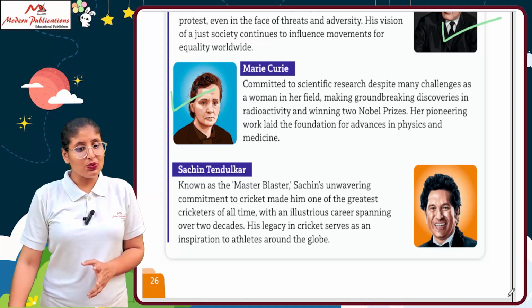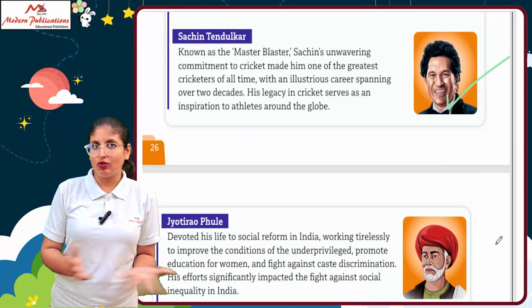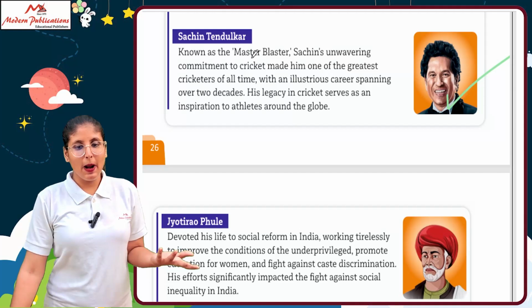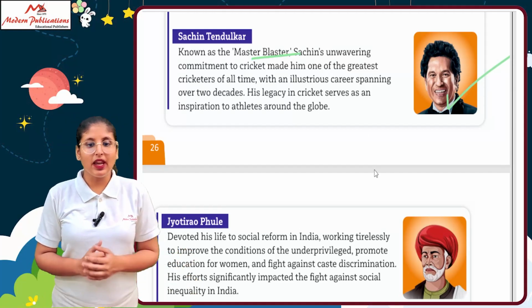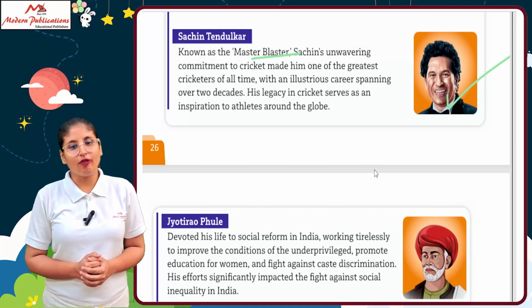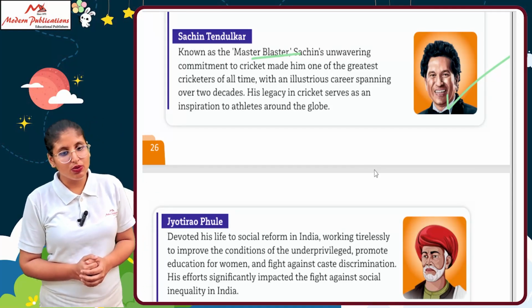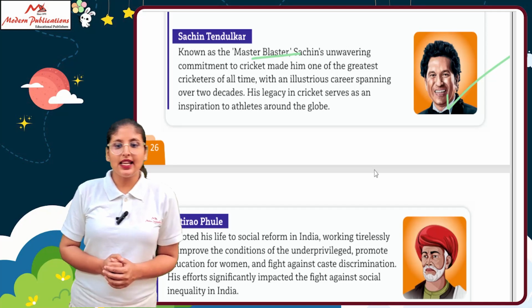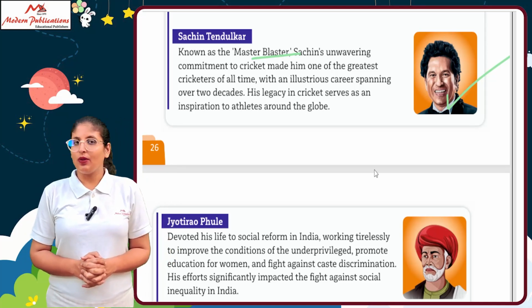So next is Sachin Tendulkar, known as the Master Blaster. Sachin's unwavering commitment to cricket made him one of the greatest cricketers of all time, with an illustrious career spanning over 2 decades. His legacy in cricket serves as an inspiration to athletes around the globe.